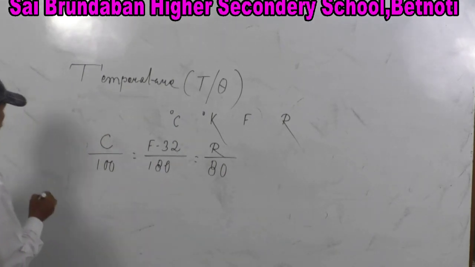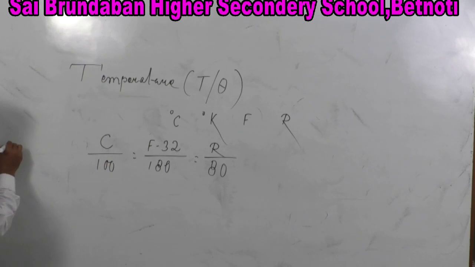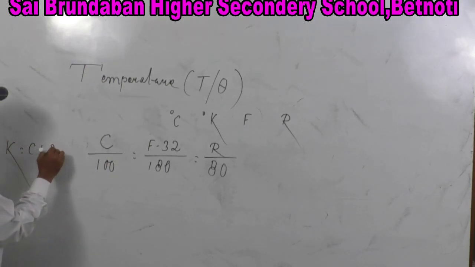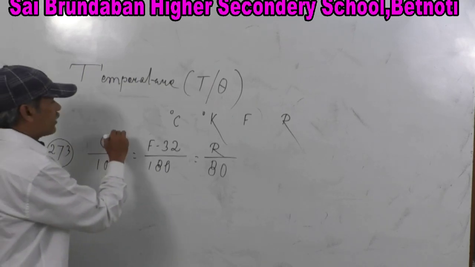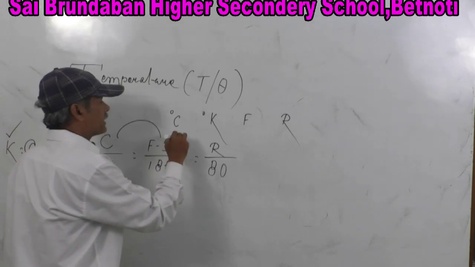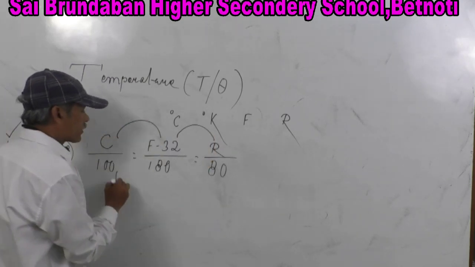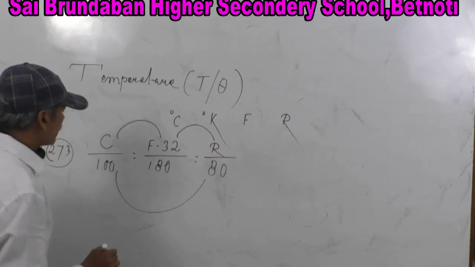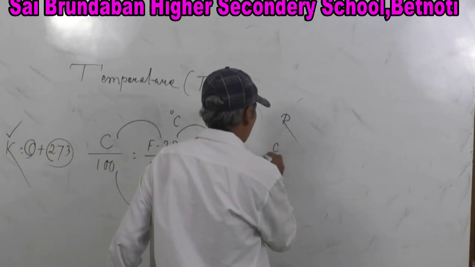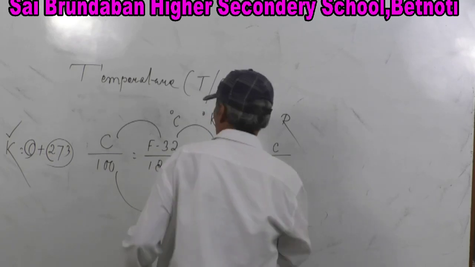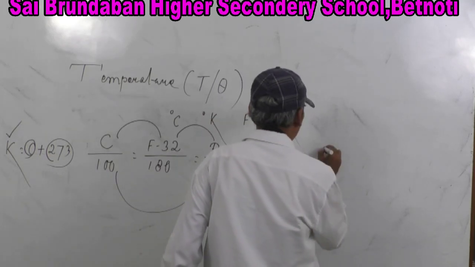And not only this, another equation is K is equal to C plus 273. That means if it is in centigrade or Celsius, you add 273, it will come out in Kelvin. Now you can transfer in this way, and also in this way. If you equate these two, let's say C by 100 is equal to R by 80.